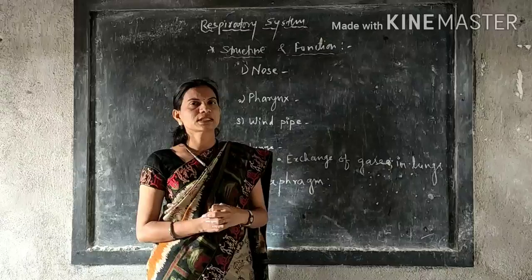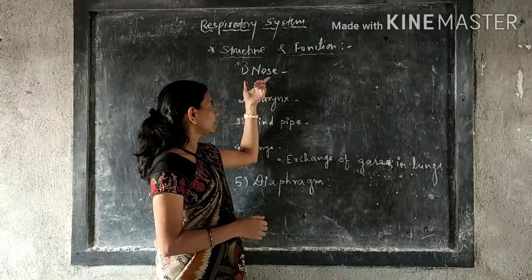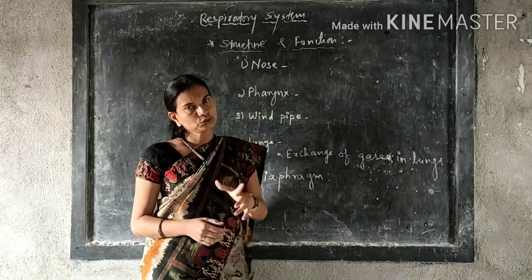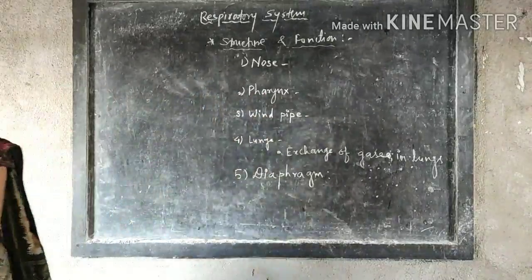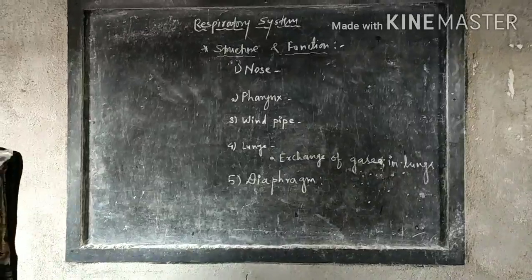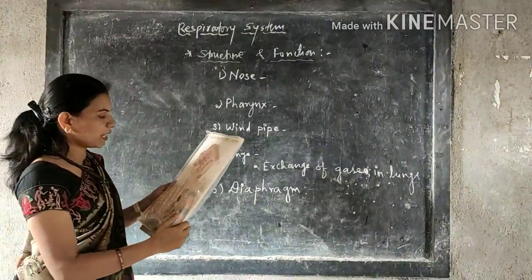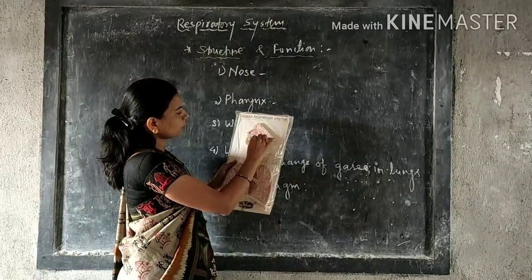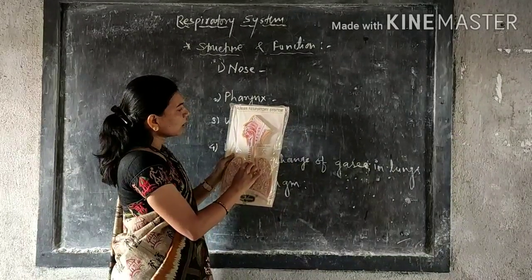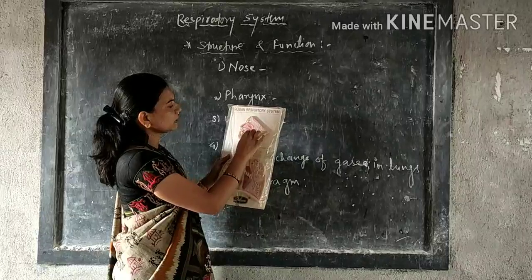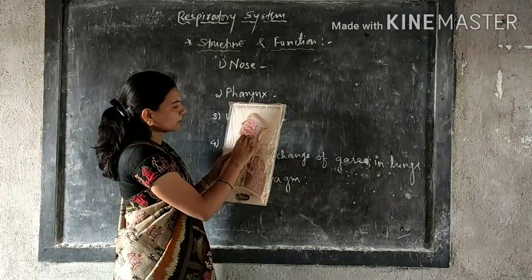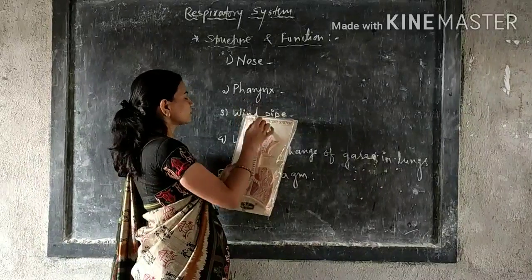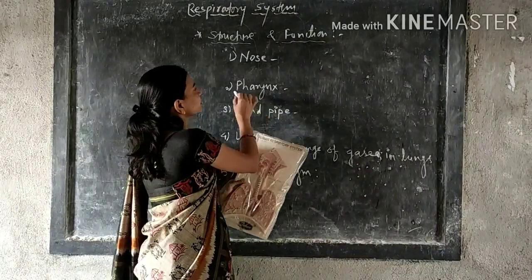Then what is the pharynx? The pharynx is an extension of a tube-like structure in your throat. If you observe the structure of the pharynx, the food pipe and windpipe start here. Food from your mouth, and also air, pass through this. The entry of the food pipe and the air pipe, which is known as the windpipe, starts in this pharynx.